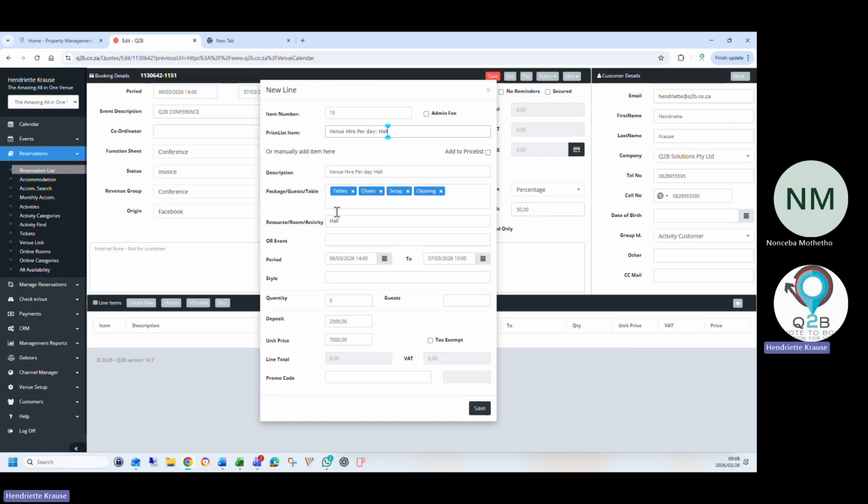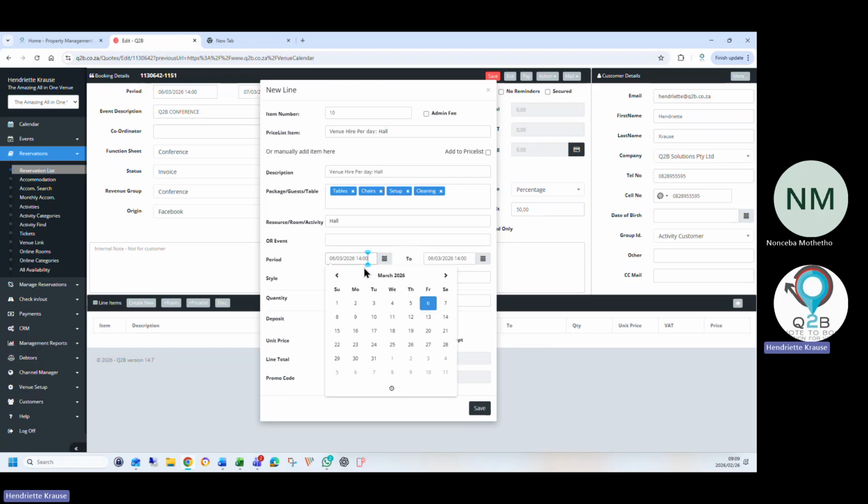Mine is set up to book out my hall immediately. Whatever room it is, be it a conference room, a smaller room, or a breakout room, you can have them all listed. And it tells the customer as well what comes with the whole rental.